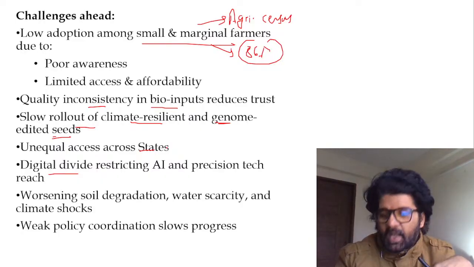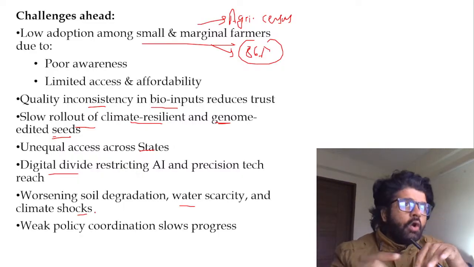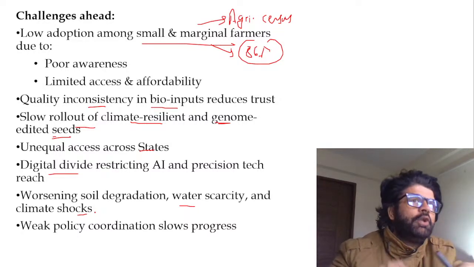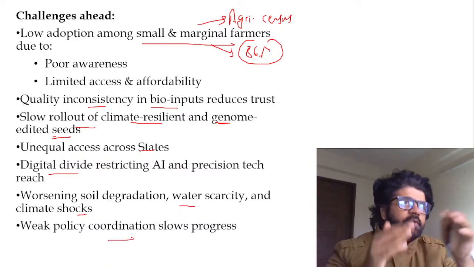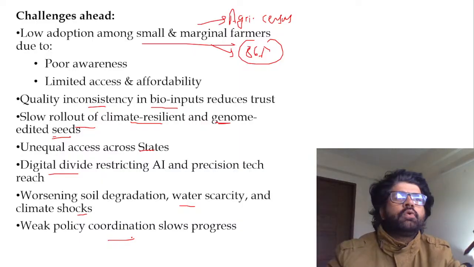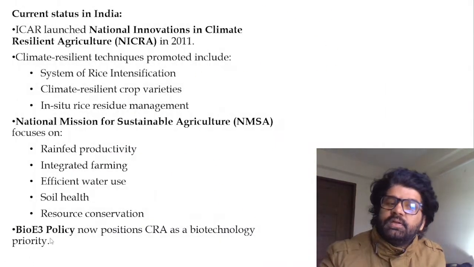So you have to ensure the access aspect as well. Worsening soil degradation, water scarcity, and climate shocks. All these things are telling us that we have to be more proactive when it comes to adopting climate resilient agriculture at the earliest. Weak policy coordination. Every ministry, environment ministry, agriculture ministry, economic ministry, they're working in their own silos. They have to come together, especially when they're talking about Bio E3.